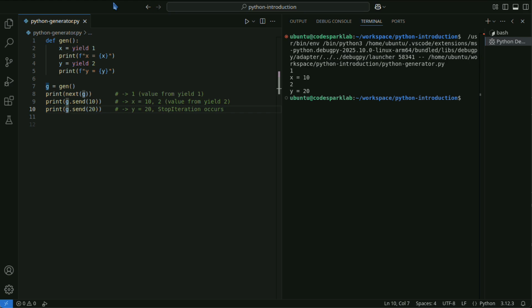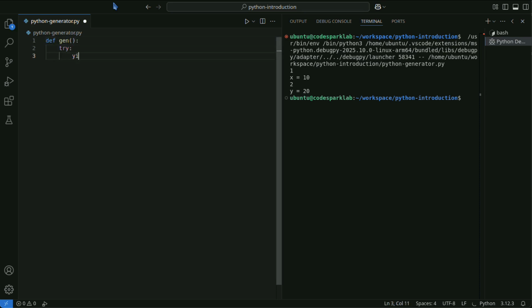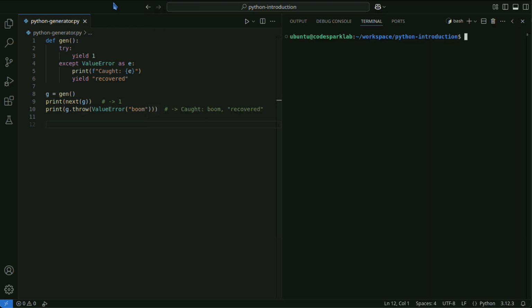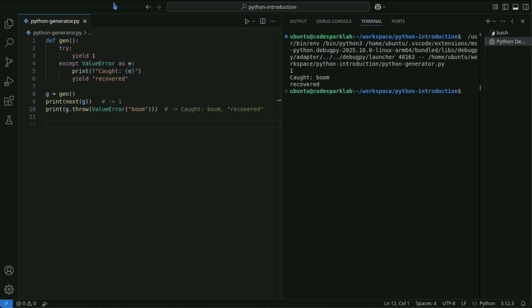Calling throw resumes the generator and raises an exception at the position of the paused yield. You can handle the exception inside the generator to continue processing. If the exception is not caught, it propagates outward and the generator ends. In this code, throw is called to inject an exception into the generator. On the generator side, the exception is handled and "recovered" is returned.